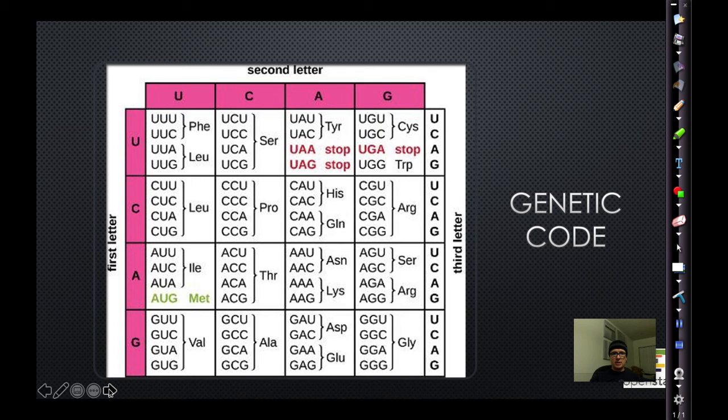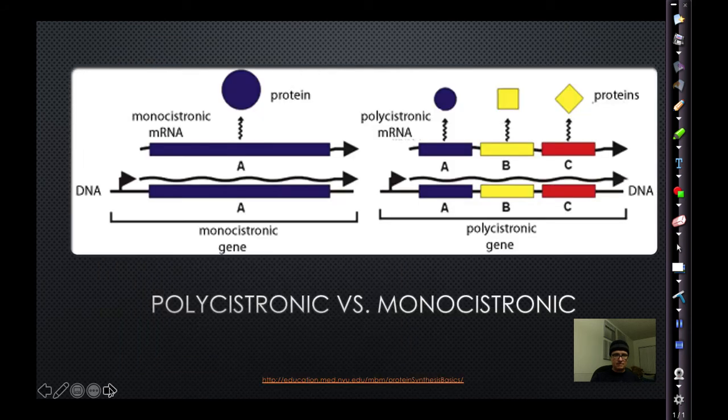So we all remember the genetic code and how it works. You read the codons as listed here, and each one of those codons codes for a particular amino acid. So you can have multiple codons for one amino acid. In a eukaryotic cell, you have what is called monocistronic genes, which means that there is one mRNA made from one gene, which makes one protein. So I have a gene, gene A, you make one mRNA from that gene, you then make one protein.